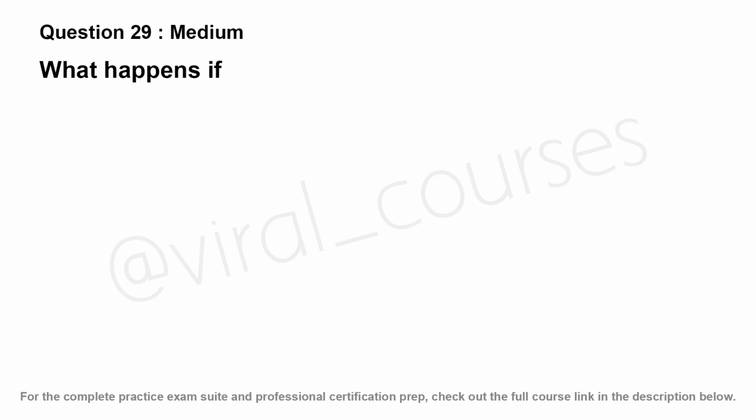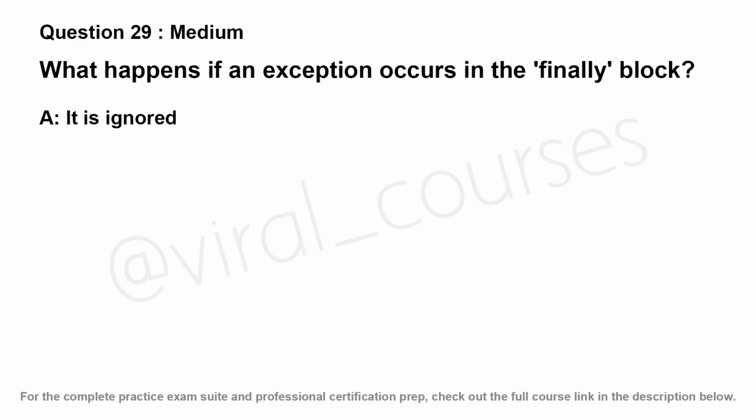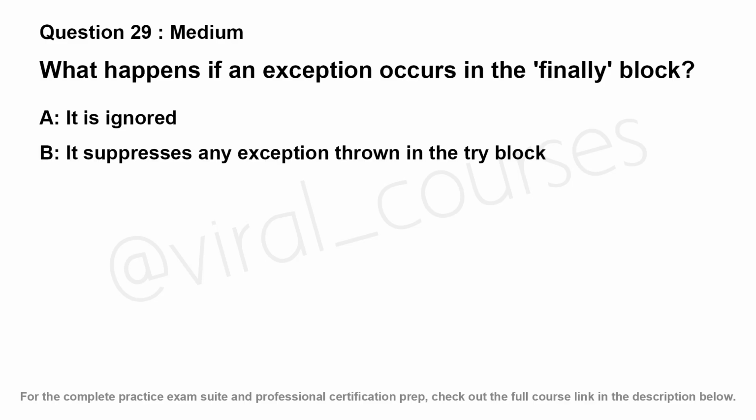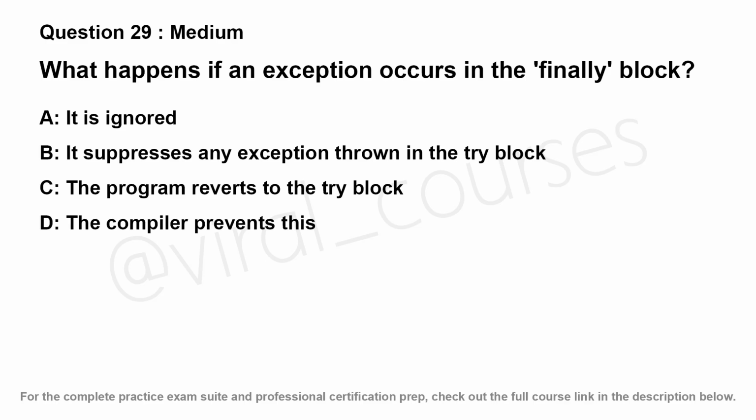What happens if an exception occurs in the finally block? Option A, it is ignored. Option B, it suppresses any exception thrown in the try block. Option C, the program reverts to the try block. Option D, the compiler prevents this.